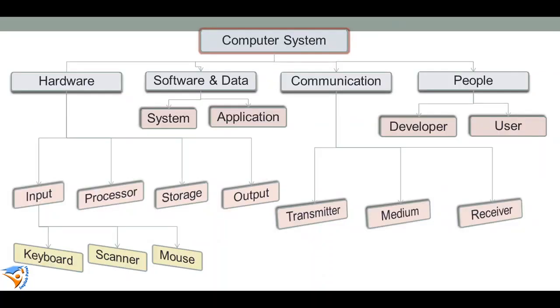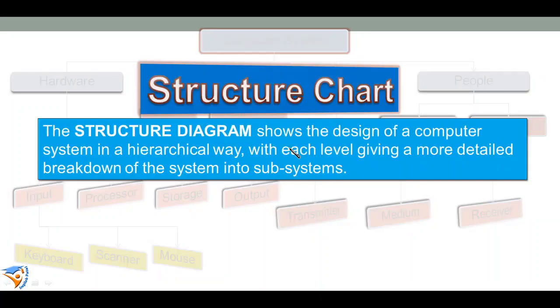Like here, there are more details of the computer system, which means a computer system consists of hardware, software, communication, and people. And then we add some more details about the hardware. There are input devices, processing device, storage device, output device, and then we add some more details about the input devices. These are keyboard, scanner, mouse, and so on. So a structure chart shows the design of a computer system in a hierarchical way, with each level giving a more detailed breakdown of the system into subsystems.